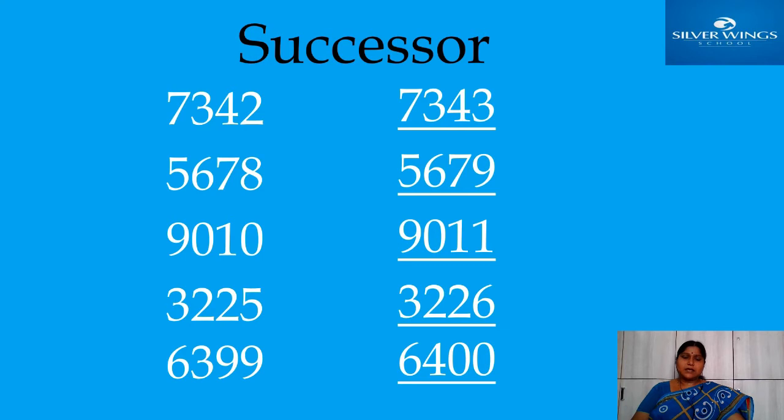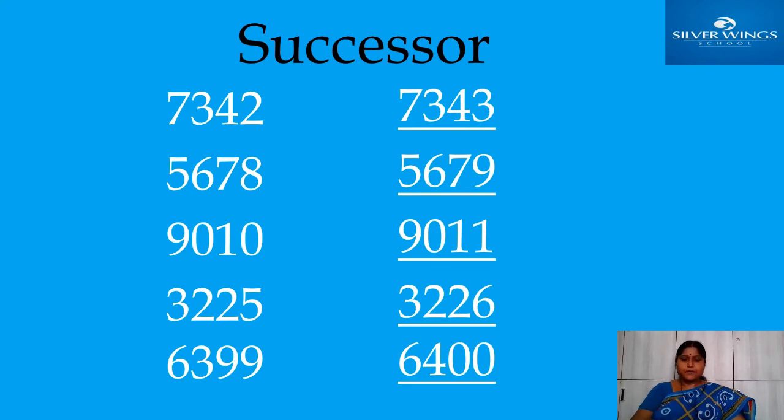And suppose in successor, if 9s came, you should check and take the 2-digit number. If 9 came in the ones place, you should take the 2-digit number. If in the last 2 digits, that means tens place and ones place, 9s came, you should see the 3 digits, that means hundreds, tens, ones. In 3 places if 9s came, see the 4th digit and write the number just after that 4th digit, and here zeros will come. Okay, these two are the points you should remember in your mind whenever you want to write the predecessor and successor.